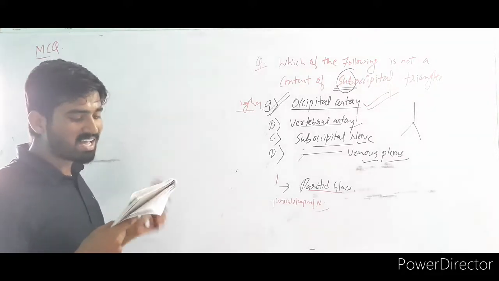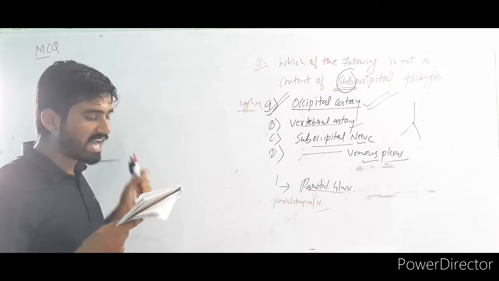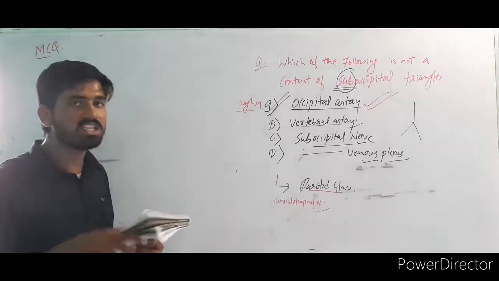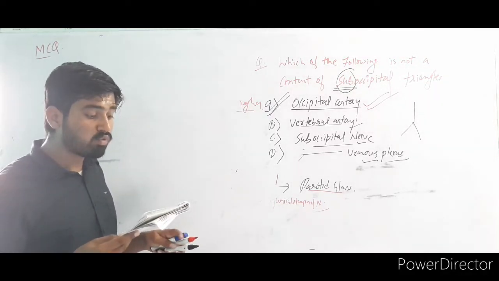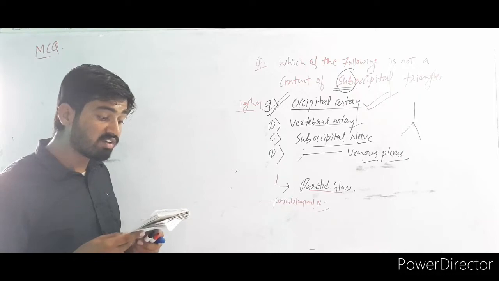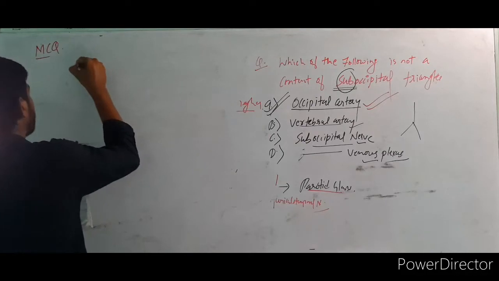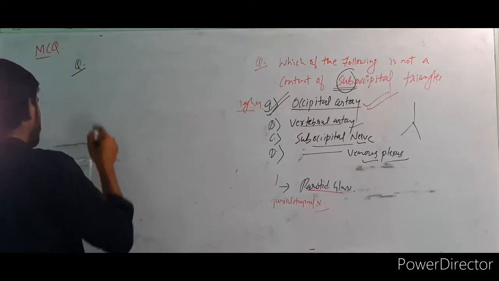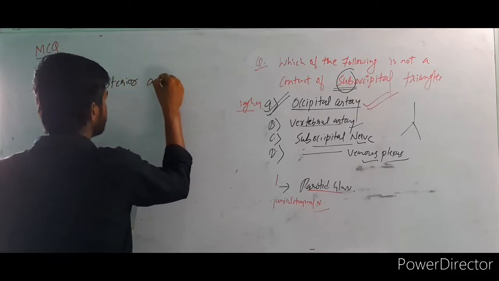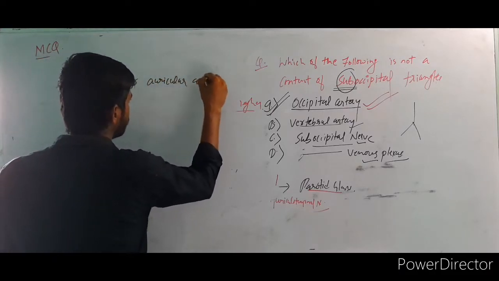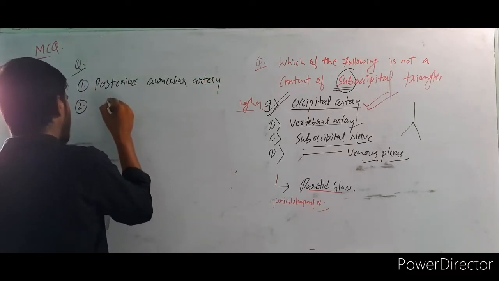All of the following branches of the external carotid artery are given off in the carotid triangle except. So we know there are eight branches of the external carotid artery. So what is the question saying? All of the following branches of the external carotid artery are given off in the carotid triangle, yes, except. So your options are here. First is the posterior auricular artery. Think about it. Second is the occipital artery.